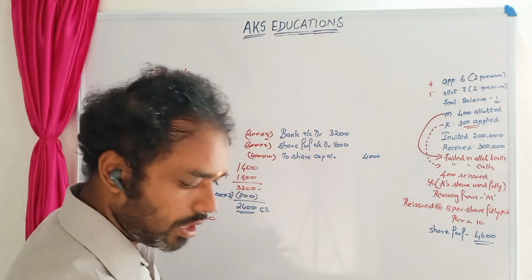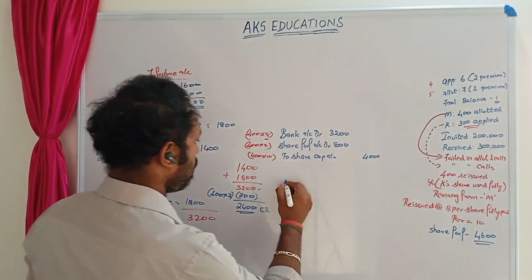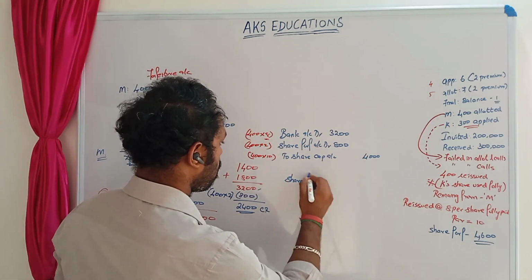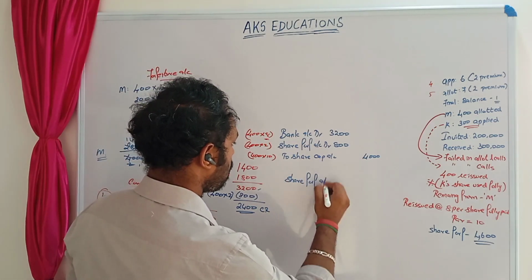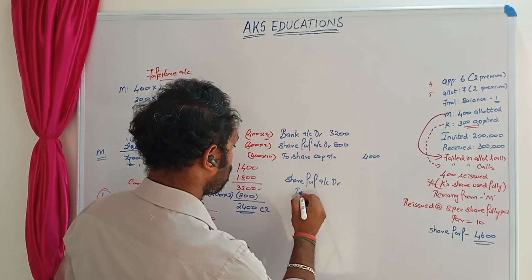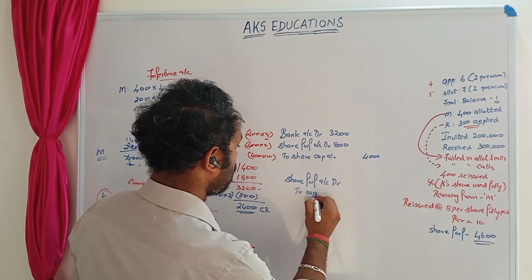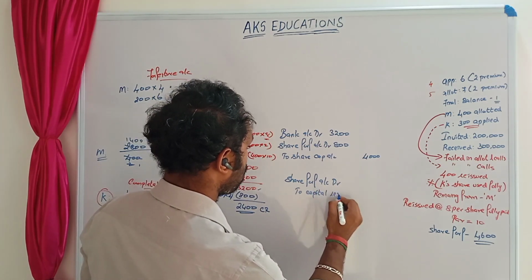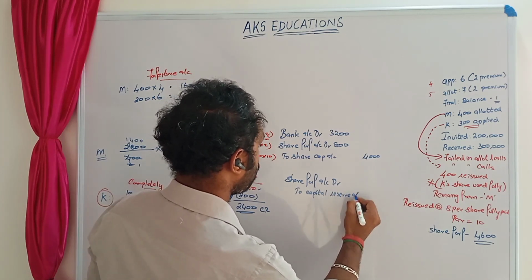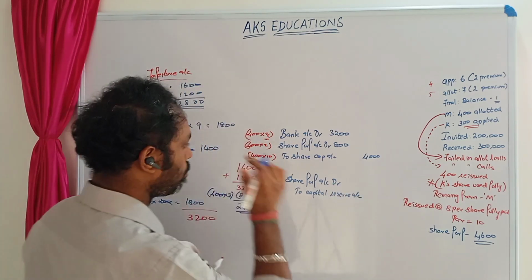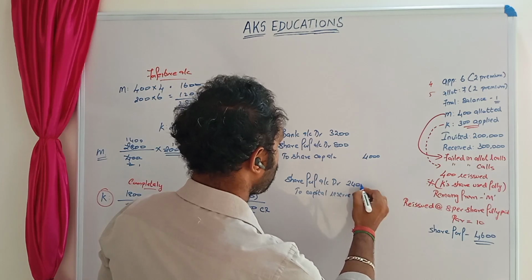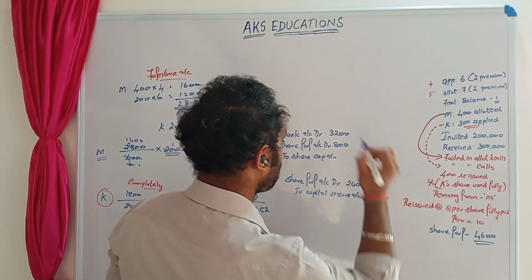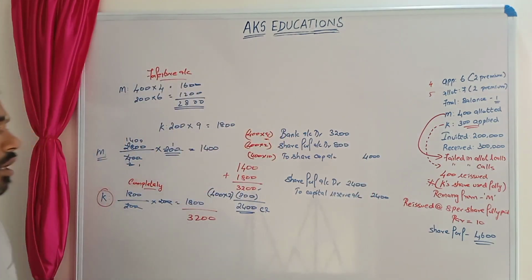Okay, next. Share forfeiture account debit to capital reserve account. So how much is capital reserve? 2400. 2400 and 2400. So clear?